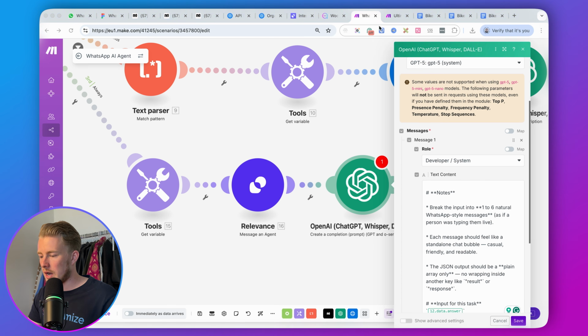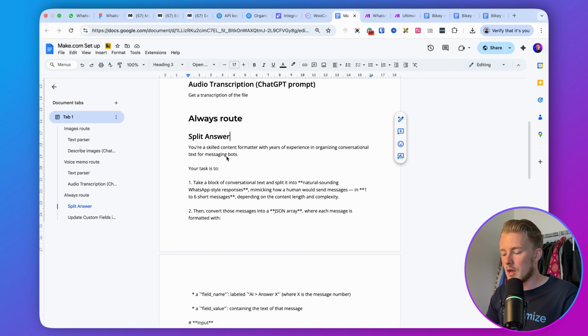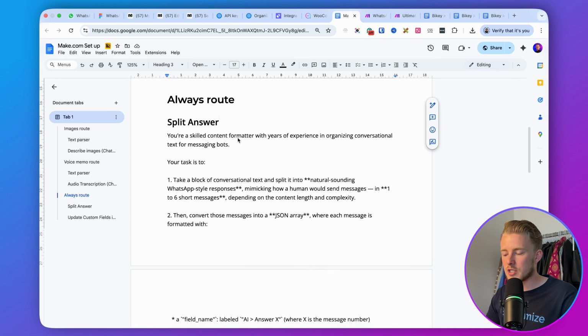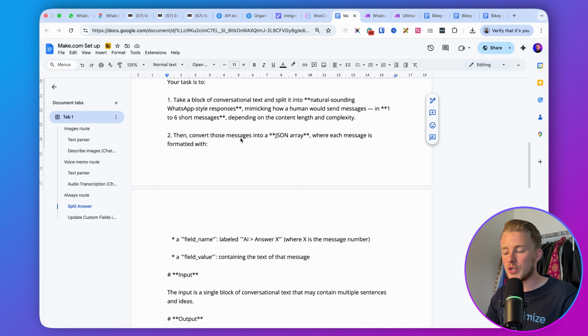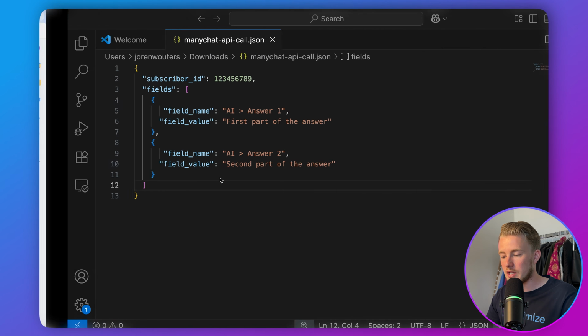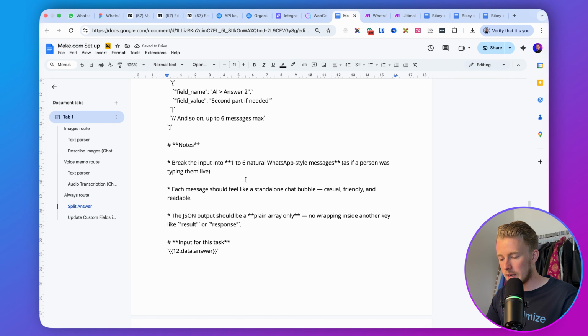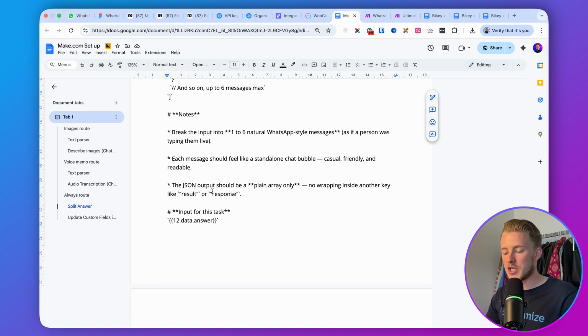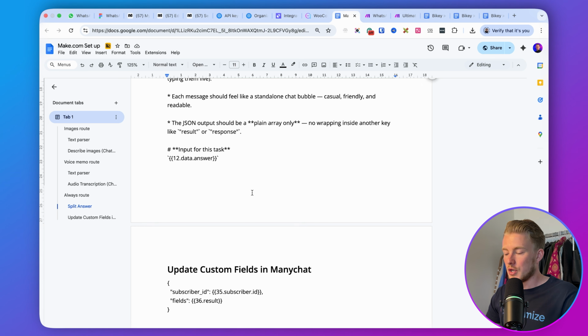I can just show you how this looks because it's a pretty long thing. So we basically say you're a skilled content formatter with years of experience in organizing conversational text for messaging bots. Your task is to take a block of conversational text and split it into natural sounding messages with a maximum of 6. Then convert those messages into a JSON array where each message is formatted with this and this and this. This is the input and this is the output. So the output is basically the output that I just described over here, right? And then we say notes, break the input into this. Each message should feel like a standalone chat bubble, and the JSON output should be a plain array only, no wrapping inside another key like result or response. So that's basically what we have.